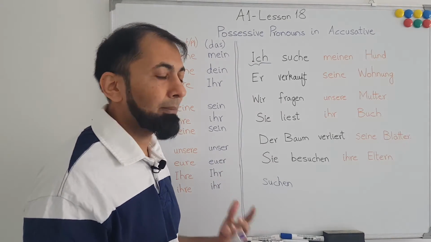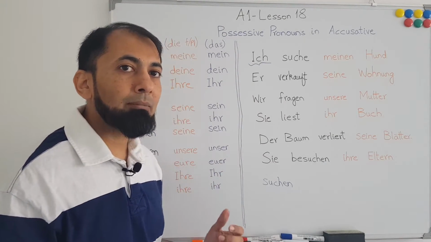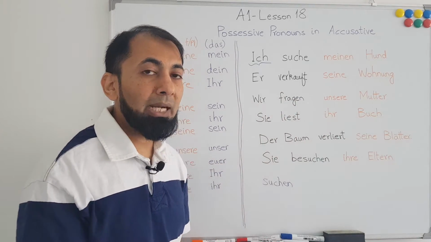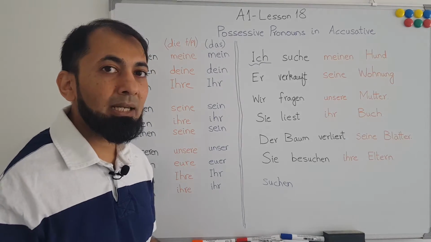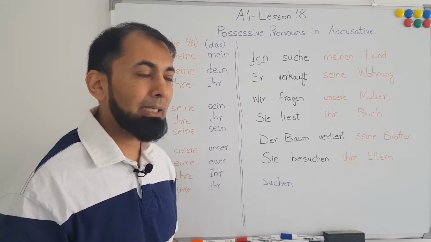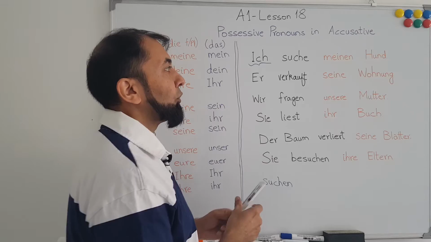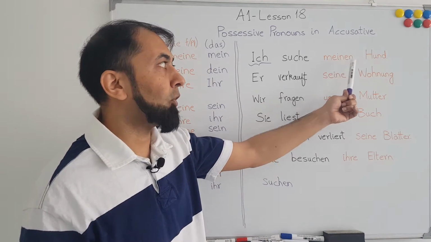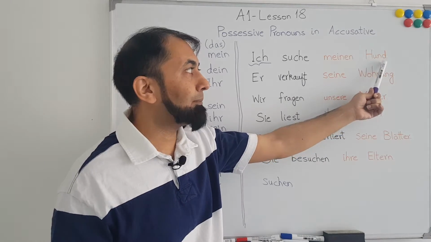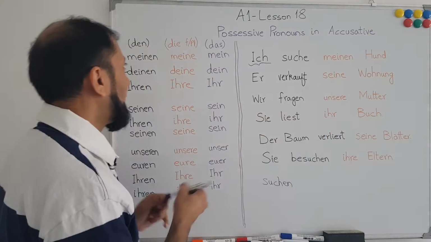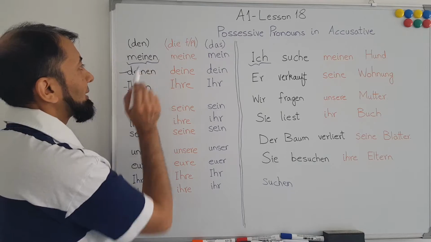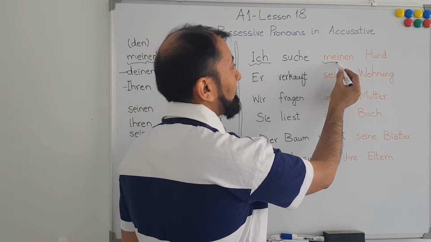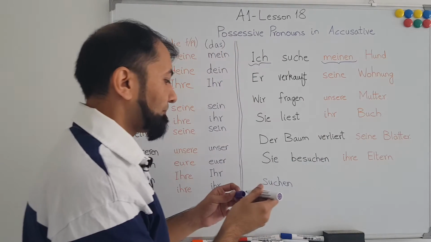I am performing some action, so I am in the nominative, and the dog that is being searched is the accusative, because it is receiving an action. Therefore, when we use the possessive pronoun for Hund or any masculine noun, we have to use this possessive pronoun, and for my, it will be meinen Hund.